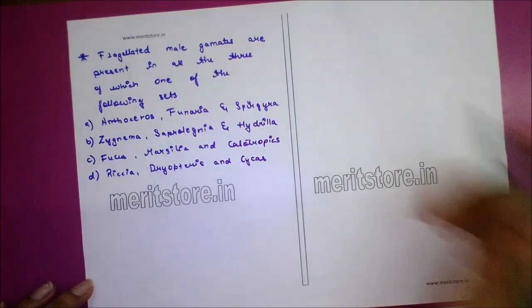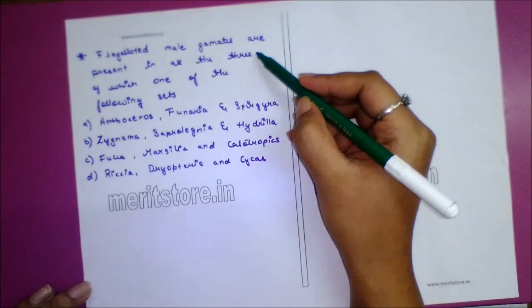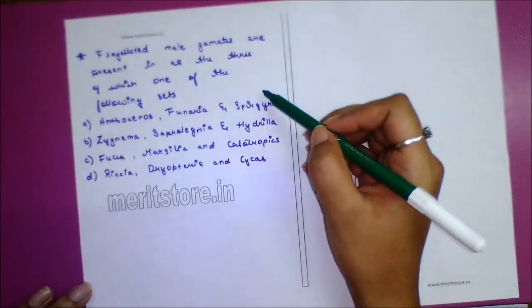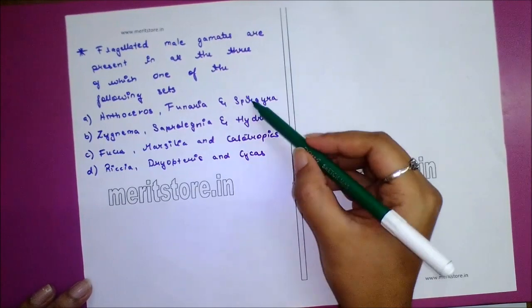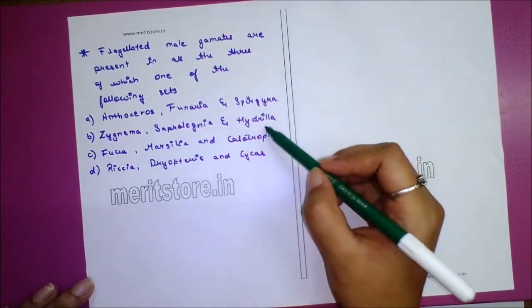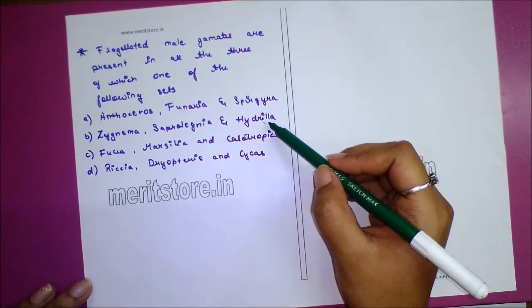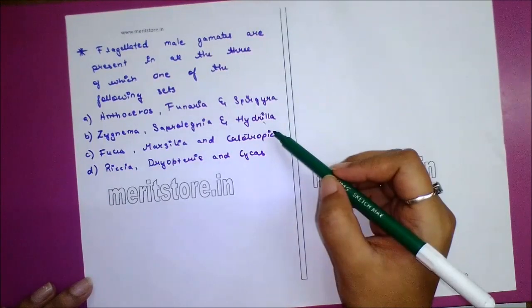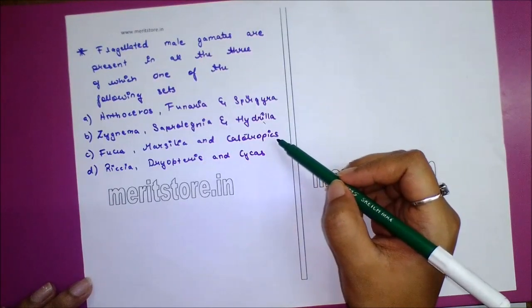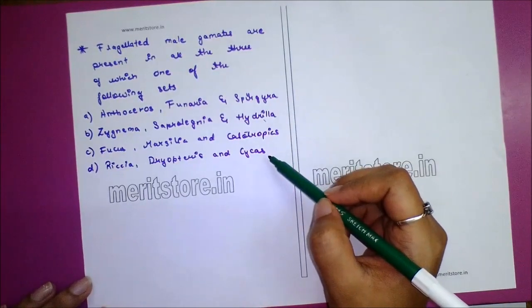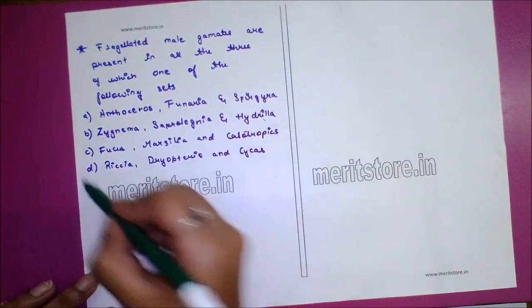Next question. Flagellated male gametes are present in the taxa of which one of the following sets? Option A Anthoceros, Funaria and Spirogyra. Option B Zygnema, Saprolegnia and Hydrilla. Option C Fucus, Marsilea and Calotropis. Option D Riccia, Dryopteris and Cycas. Answer is option D.